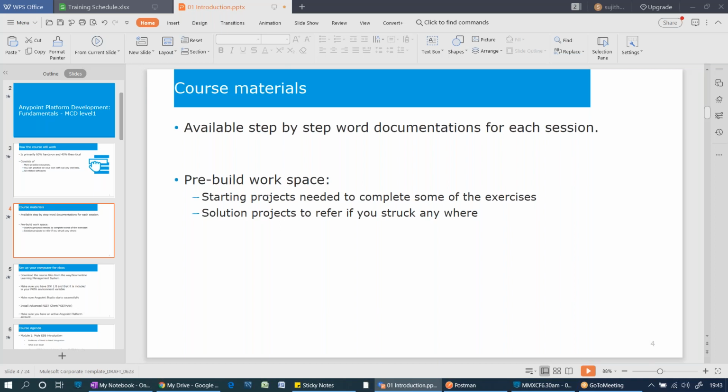From day one onwards, we are going to start with what an ESB is, from basics, from scratch. Of course, if anyone has some integration knowledge or Mule knowledge, I will treat everyone as zero in Mule, because it's a mixture of people. I want to start from scratch for those who don't have IT knowledge, also from a non-IT background. I need to take care of them, so I will be starting from the roots.